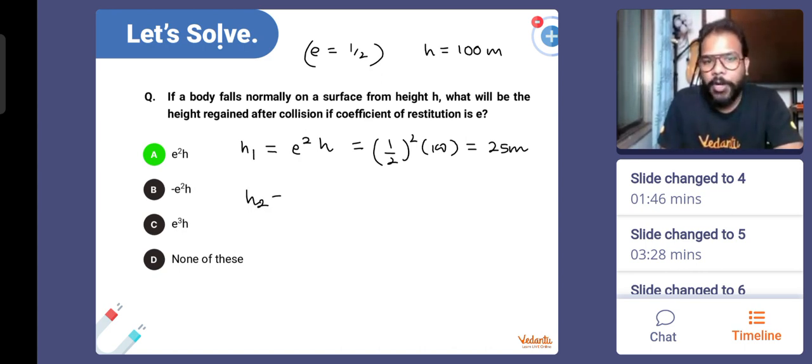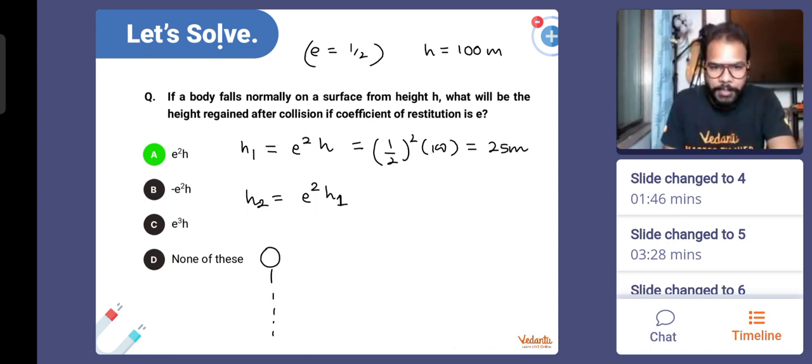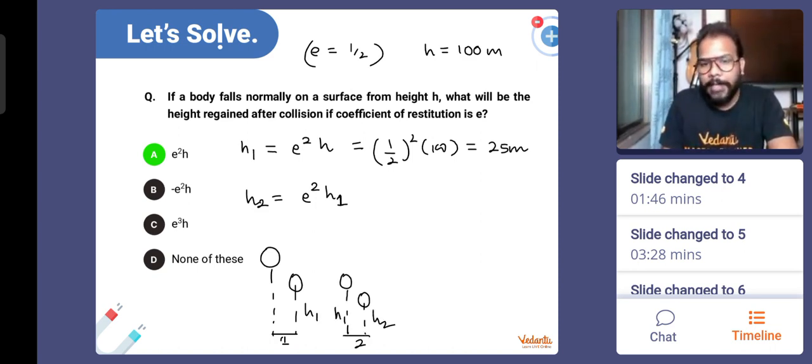What I'm trying to tell you is, when the body falls, collides and rises up, this time it will have the next height as e squared h1. Because for the second situation, when the body fell, the first collision happened, it rose to a height h1. Second time when the body fell, the second collision happened, it will rise to a height h2. So h2 will be dependent on h1. Again, from h2 when the body falls and collides a third time, it will rise to some height h3. So what will I write h3 as? I will write it as e squared into h2.